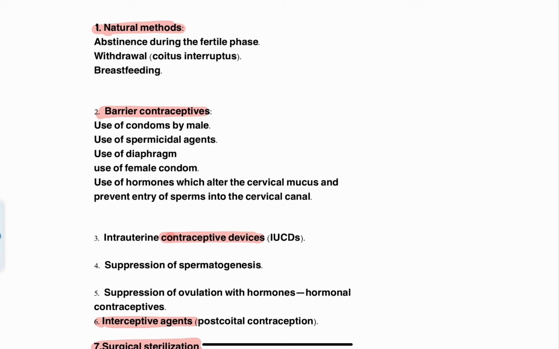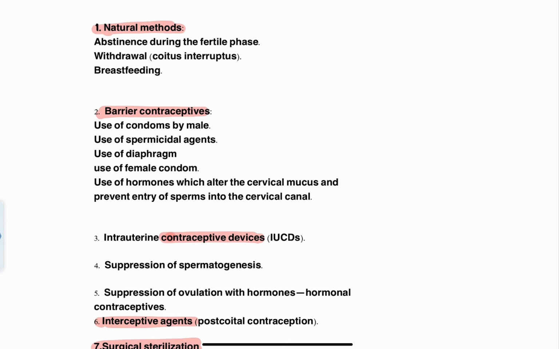That is, the couple is going to have coitus, but they're going to prevent the semen from being ejaculated inside the vaginal canal. So basically you're going to prevent the ejaculation of semen inside the vaginal canal. This is also a natural method because the couple is going to be very conscious and they are going to interrupt the coitus, right?